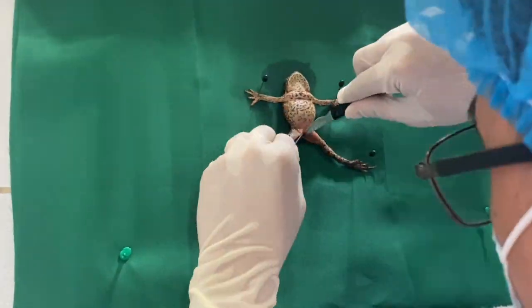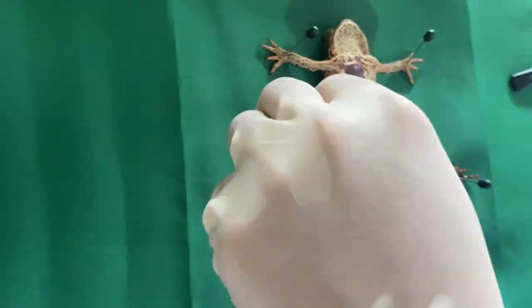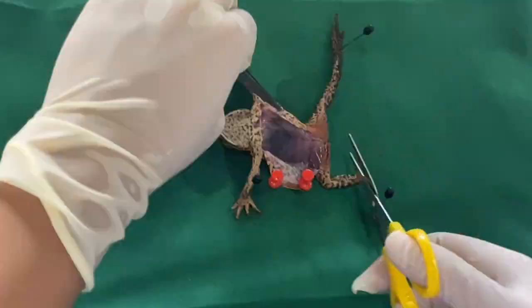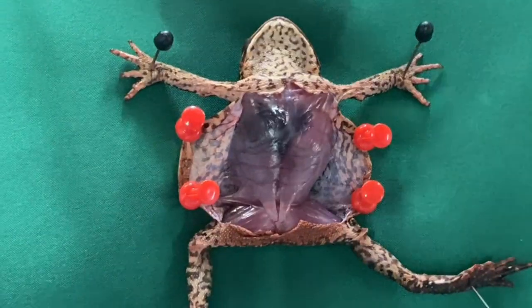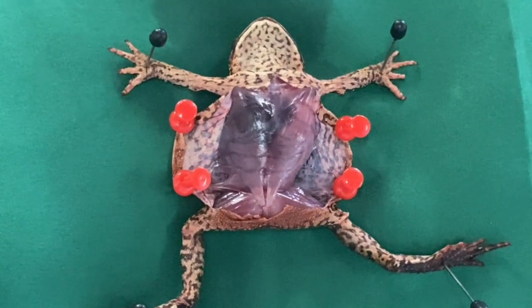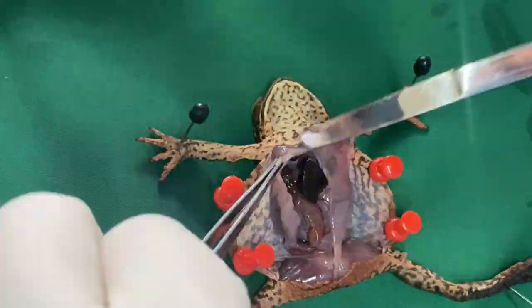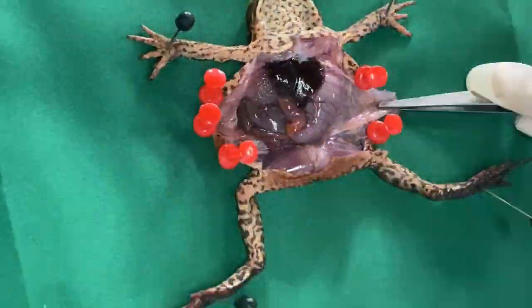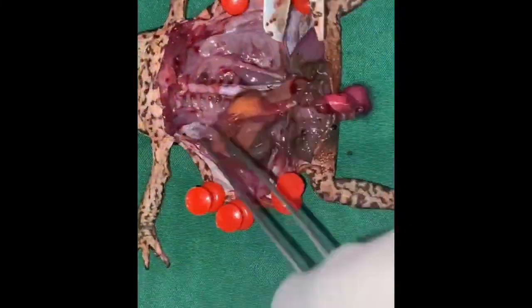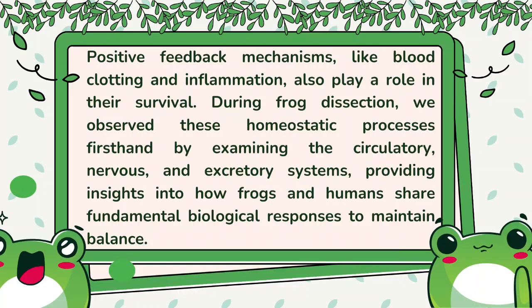During frog dissection, we observe these homeostatic processes firsthand by examining the circulatory, nervous, and excretory systems, providing insight into how frogs and humans share fundamental biological responses to maintain balance.